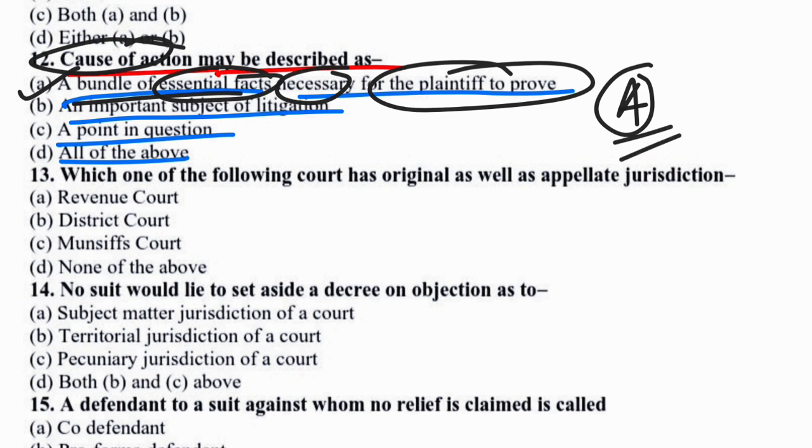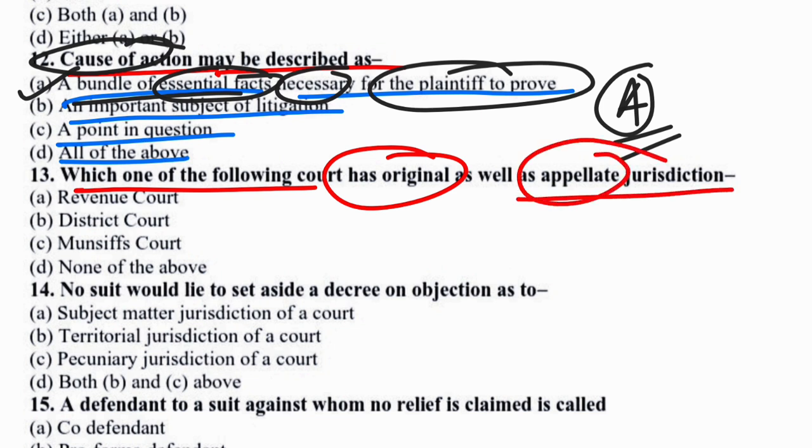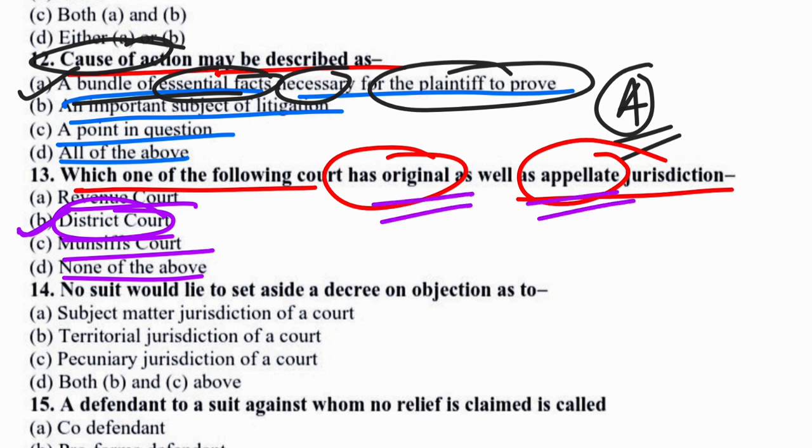Next question is: which one of the following courts has original jurisdiction as well as appellate jurisdiction? Options are revenue court, district court, municipal courts and none of the above. So option B would be the correct answer. That means the district court has the original as well as the appellate jurisdiction. Now move to the next question.